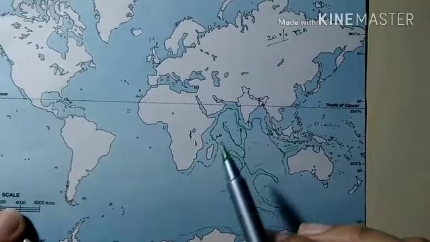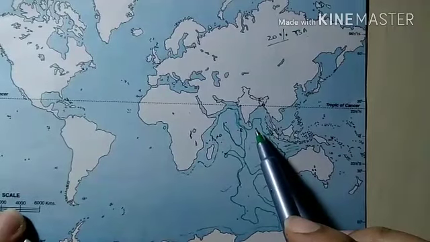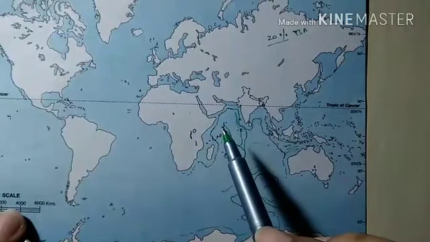Then we have the Andaman Nicobar Islands, situated in the Bay of Bengal. Then we have the Lakshadweep Islands.